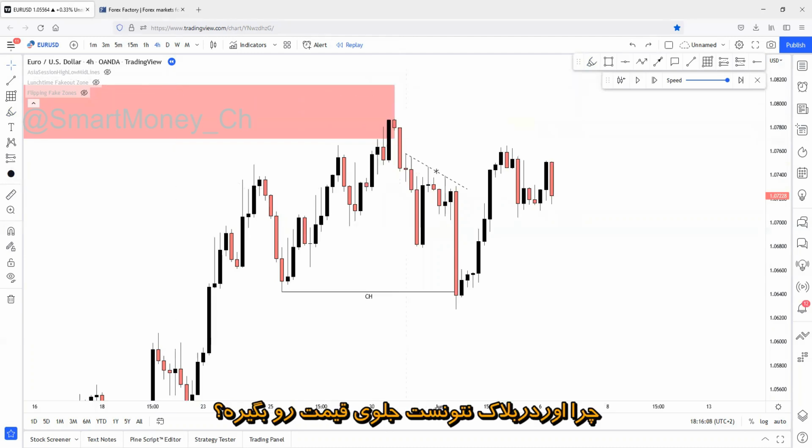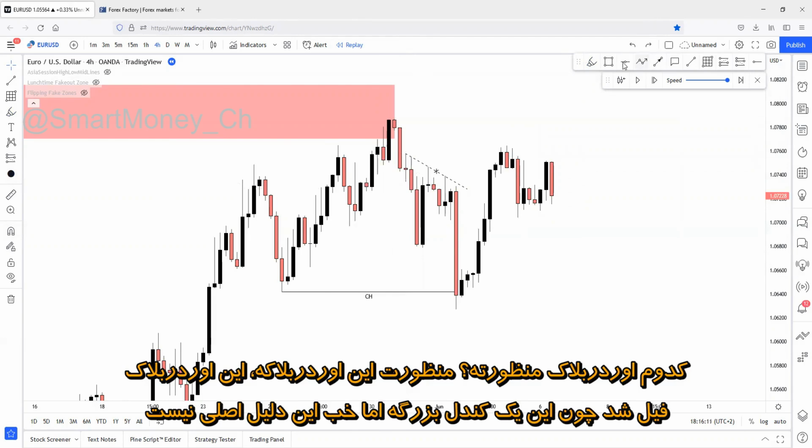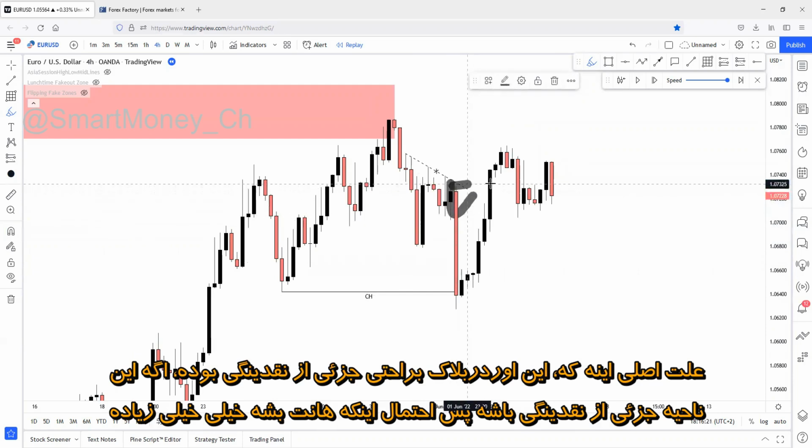Joseph, why didn't the order block hold? What do you mean? Which order block? You mean this one? This order block didn't hold because this is a huge candle, but that's not the main reason. The main reason is simply that this is part of the liquidity.